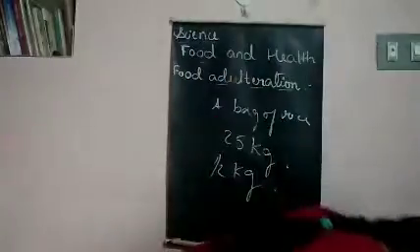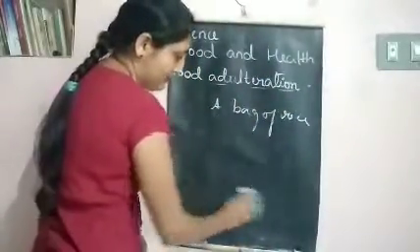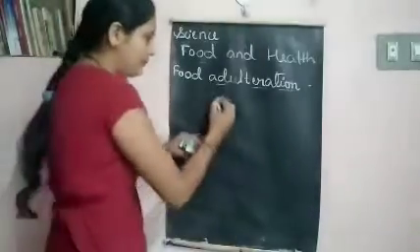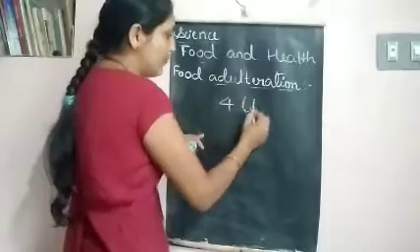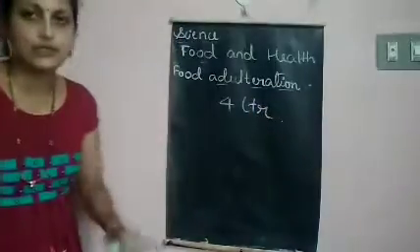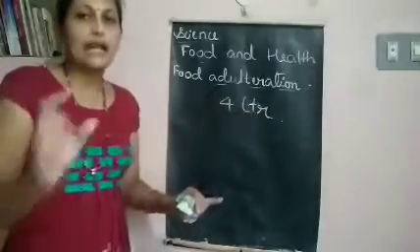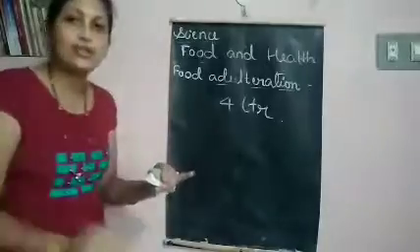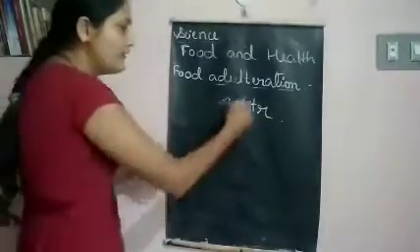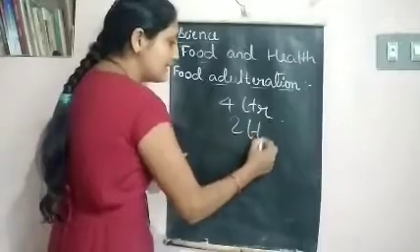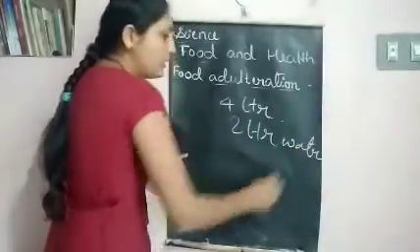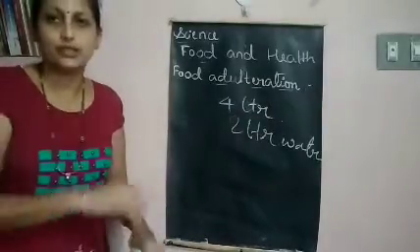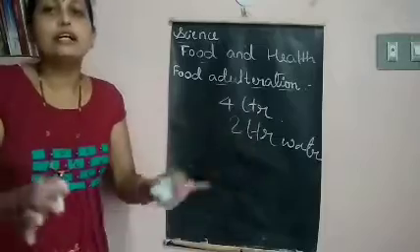Say that you have a person who sells milk. He has 4 liters of milk in his house, and for this 4 liters he has to give it to 6 houses. What will he do? For this 4 liters he will add another 2 liters of water. He will mix it with 2 liters of water so that it will become 6 liters. So he will send it to 6 houses. Like that, that is called food adulteration.